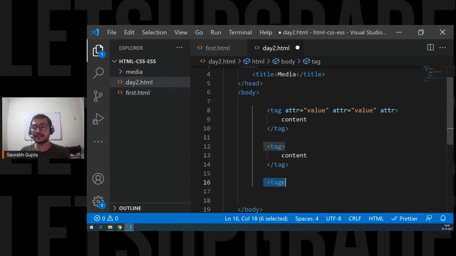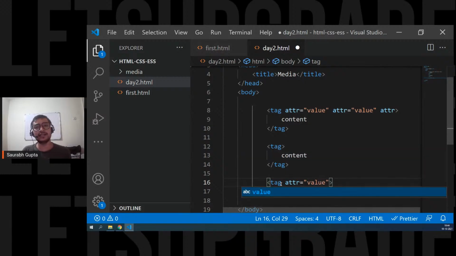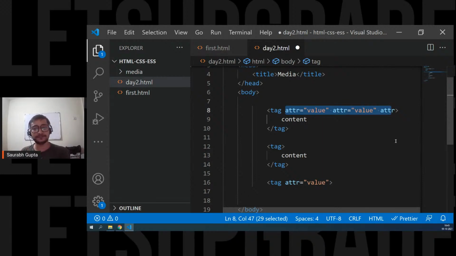Now, mostly these tags require some attributes, but we're going to learn all about that. So tags that don't have any content, we call them empty tags. And because they don't have any content, we don't have to close them separately by using a slash and the tag name. Is that clear? And yes, empty tags can also have attributes. So you can simply go ahead and write the attribute here. That's it. They just will not have any kind of closing. Attributes are always written in opening tags. Always remember that.